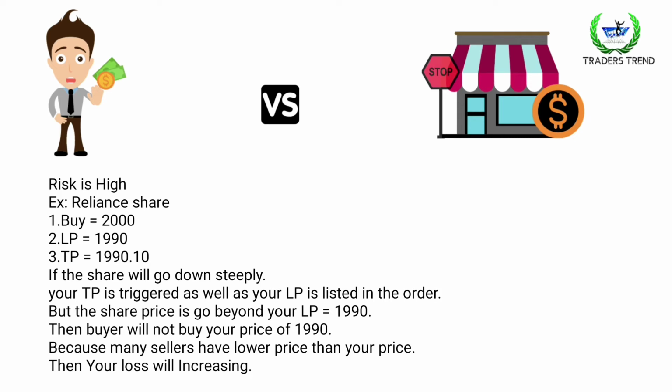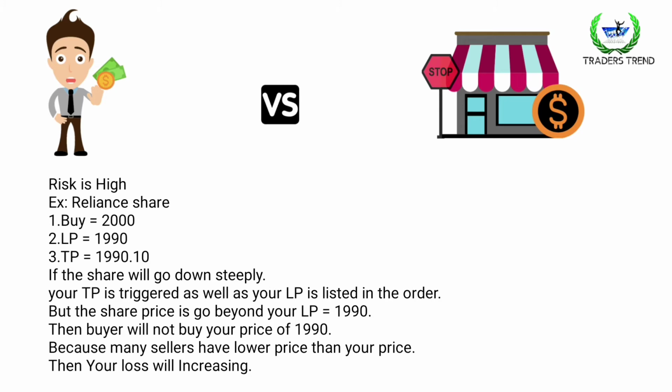If the share goes down steeply, your trigger price is executed first. Then your limit price is executed in the order on the seller side, because you bought the share, so you can sell the share finally.